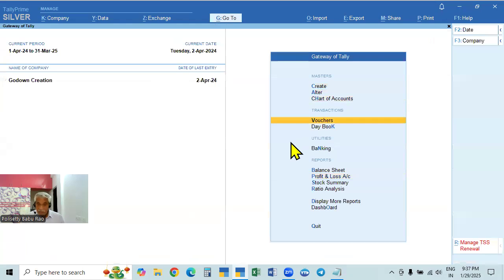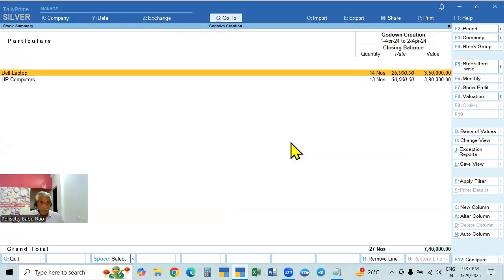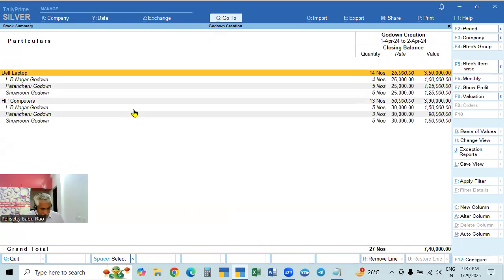And if you go to the stock summary, only the net remaining stock items are shown as balance. And if you click Alt F1, each godown, it will show the items as well as godowns. So here in LB Nagar, one number is available, and here in these two godowns, 5 numbers are available. And in the second one, Patanjali, only 3 numbers are available for this HP computer. In all the other 2 godowns, all the 5 numbers are available. Like this, similarly, we can make another sales entry. So we can take some other one, whatever the godowns make. So this is the stock item.